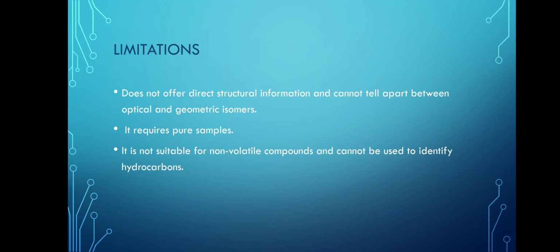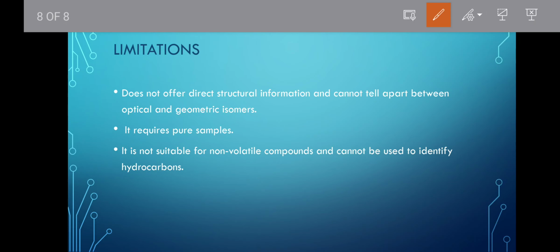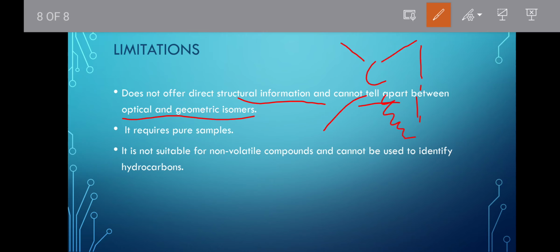The limitations or disadvantages of this are that it does not offer direct structural information and cannot tell apart optical and geometric isomers. Optical isomers means what we have seen as mirror images, right? Like this carbon has this type of bonding, then here the mirror image will be there. So there will be a difference in that. Geometrical and optical isomers.